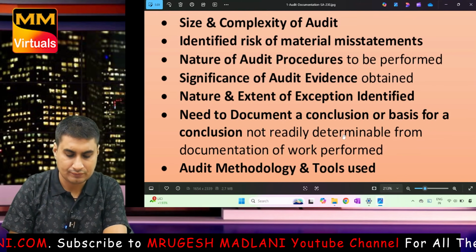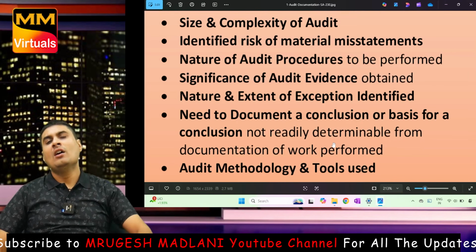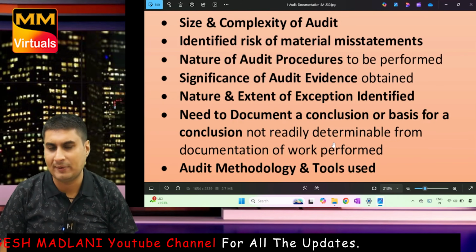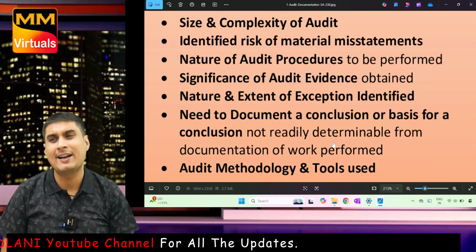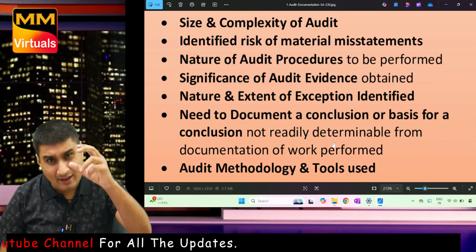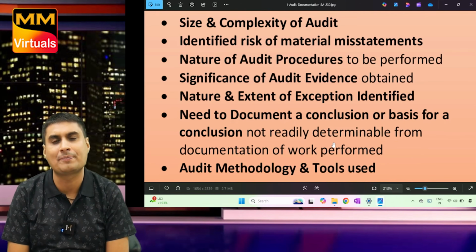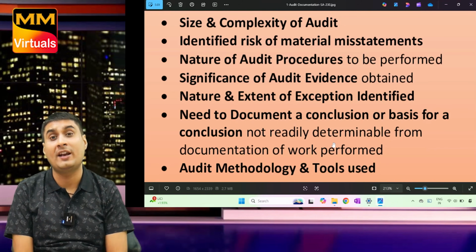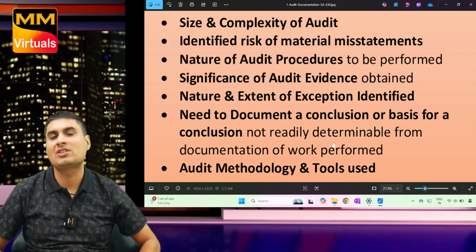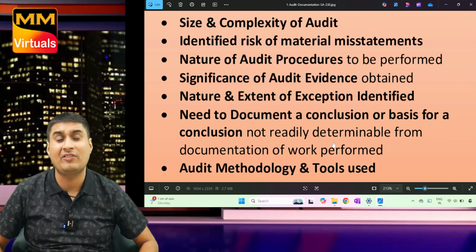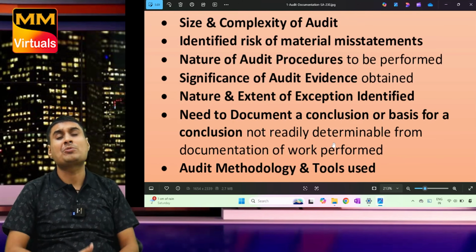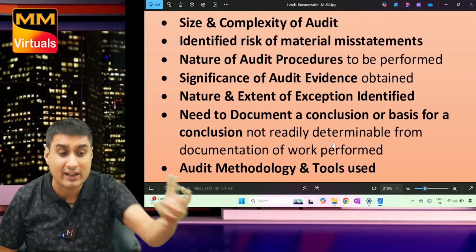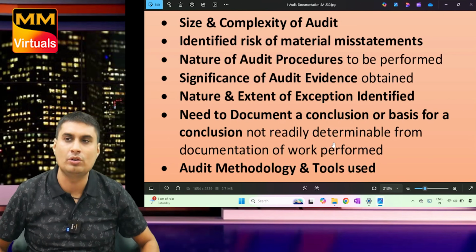This you can write on your own. Tell me, form, content and extent of documentation depends on size and complexity of audit. In that audit, identified risk of material misstatement. Based on that only we decide nature of audit procedure to be performed. Then what we get? Significance of audit evidence obtained. In evidence, what is there? Exception. Nature and extent of exceptions identified. But I am unable to understand exceptions. We are unable to form conclusion from documentation of work done. Last, audit methodology and tool used.